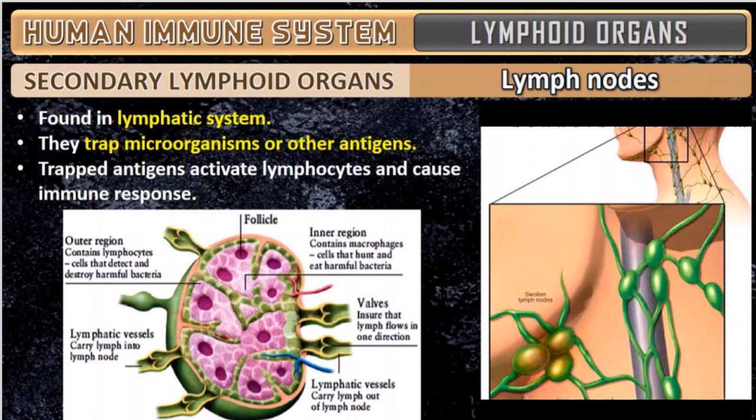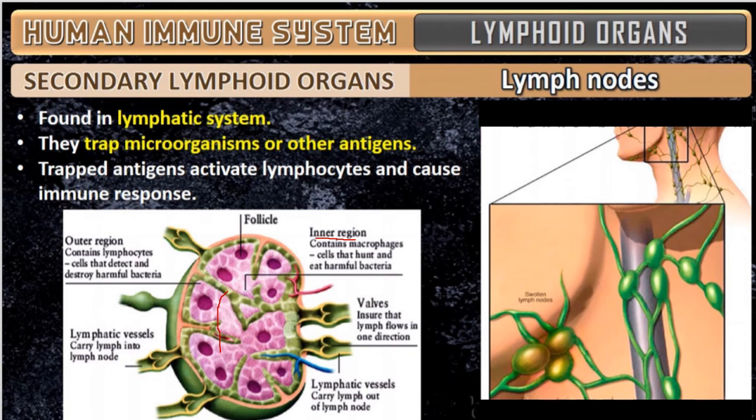So here the lymph node diagram is given. It will have the inner region, then the cortex region. The inner region contains macrophages, cells that hunt and eat the harmful bacteria. This is the inner region, this part. This is the follicle. This is the main cortex region here. This cortex region is very important.